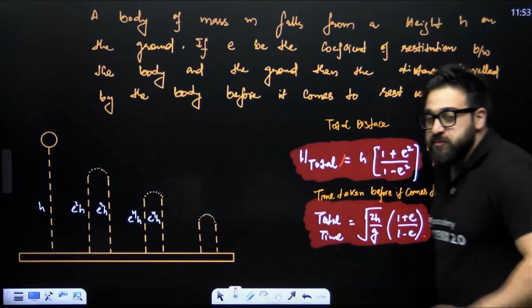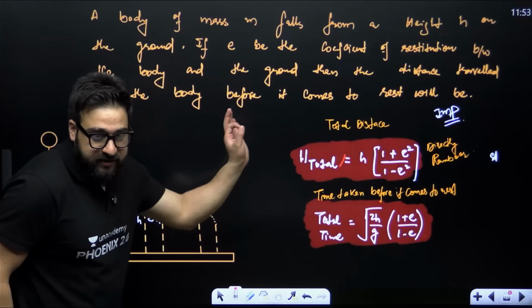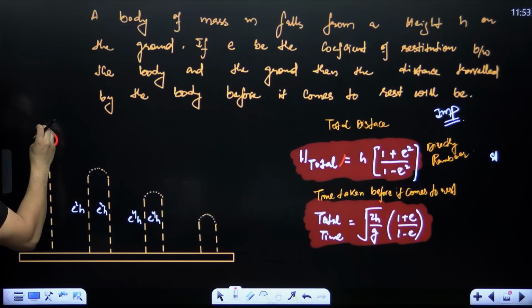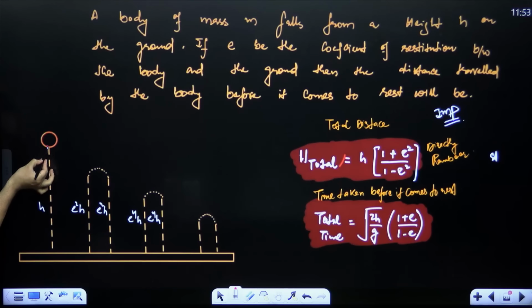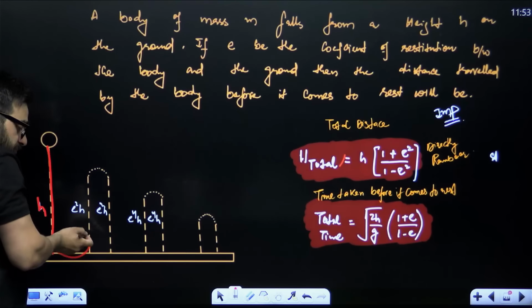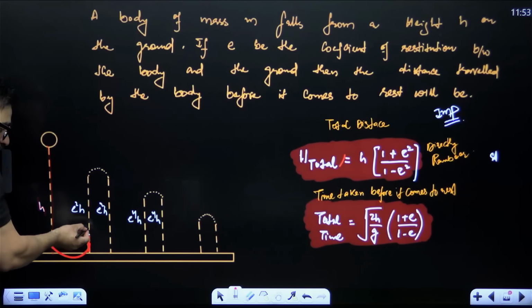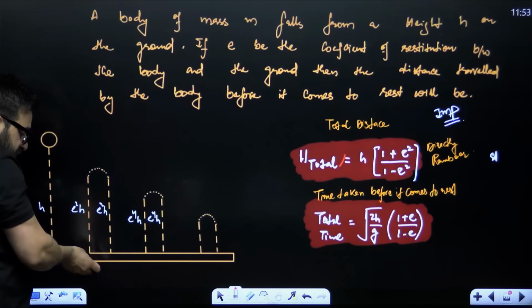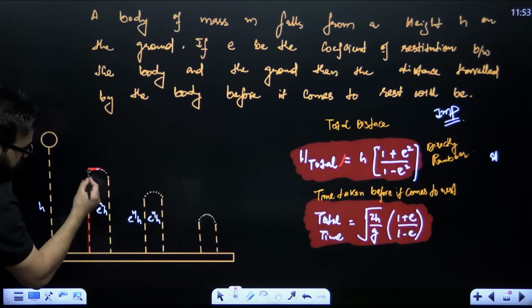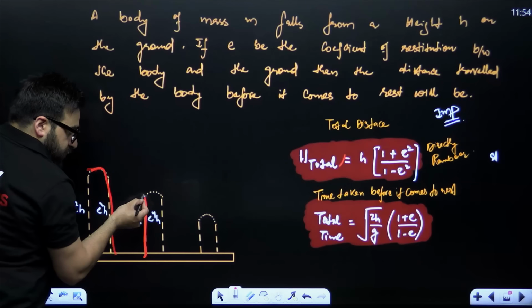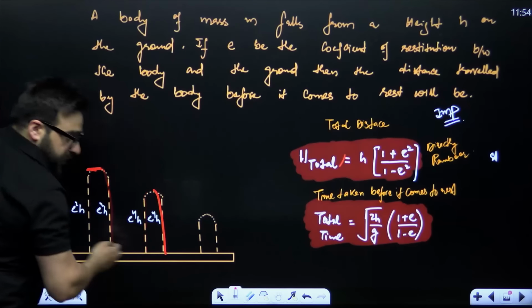Then, my dear NEET aspirants, one more important concept that I would want you guys to remember. Let's suppose you have an object over here, you release it, and this object falls down on the surface. Then it will collide and come back. After the collision, it will be raised to this height. Again it falls down, again it rises up to this height. Again it falls down. It is like this.